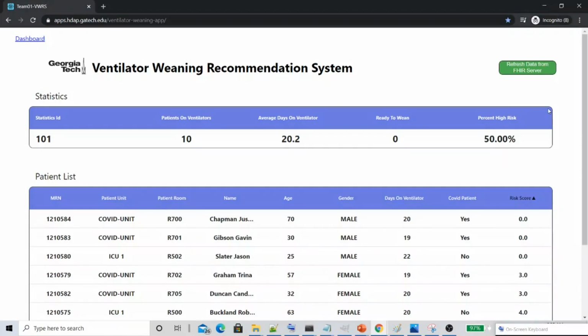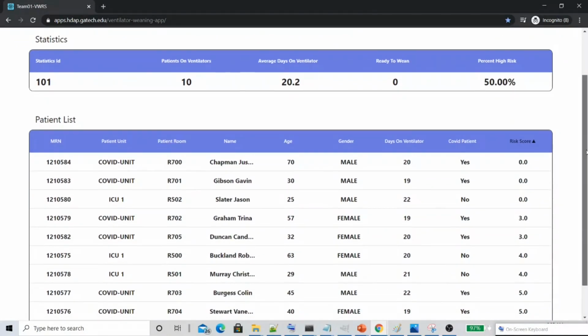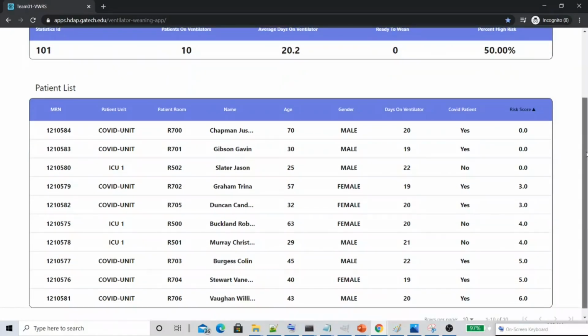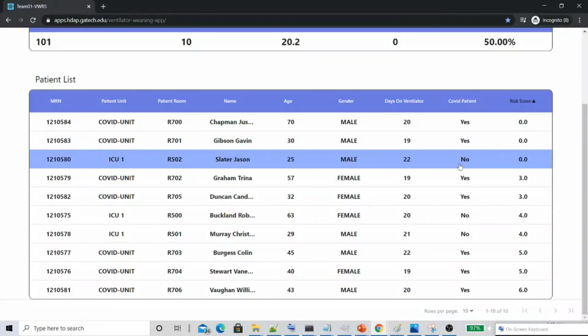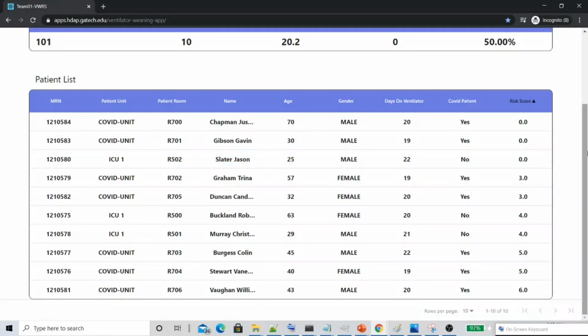What you see here is the landing page for the application, and it consists of 2 sections, the statistics and the patient list. The statistics shows the total number of patients on the ventilator, the average days that they're on the ventilator, the total number of patients that are ready to be weaned, and those that are at high risk. The patient list section lists all of the patients that are on the ventilator, along with if they are a COVID patient or not, and their risk score. The ventilator risk score is based on a standard clinical criteria for weaning recommendation that factors in patient vitals, the lab results, and their medications.